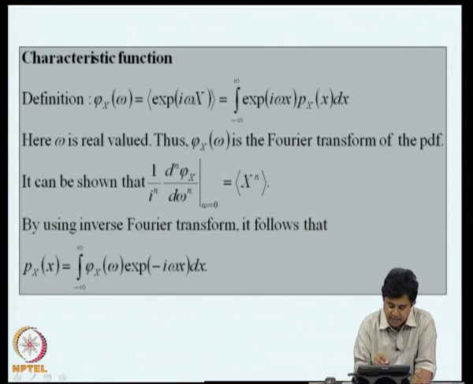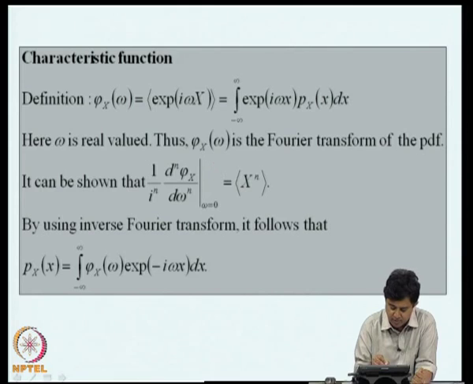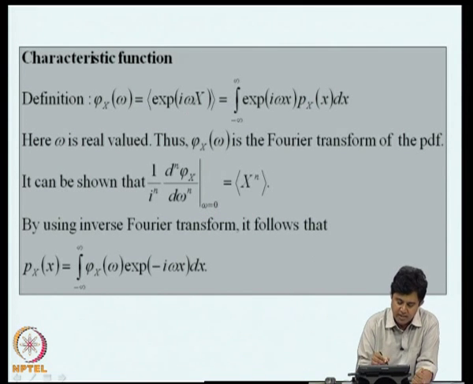By expanding e raised to I omega x in a Taylor series and differentiating that with respect to omega, one can show that the nth order moment is given by the derivative of the characteristic function in this way at omega equal to 0. Now, by using the inverse Fourier transform, if I know the characteristic function, I can evaluate the probability density function also.